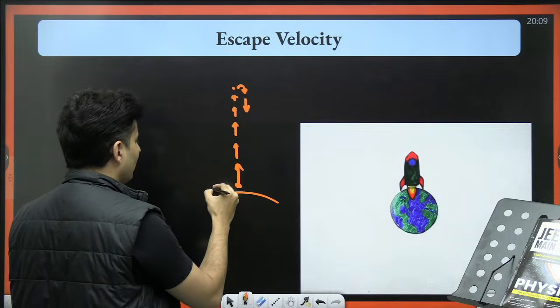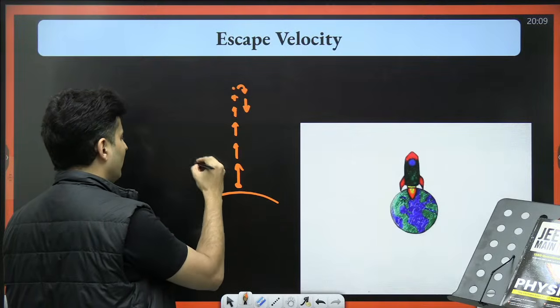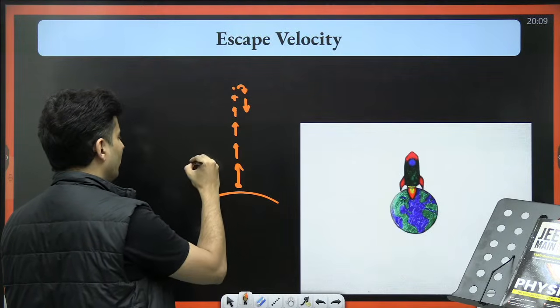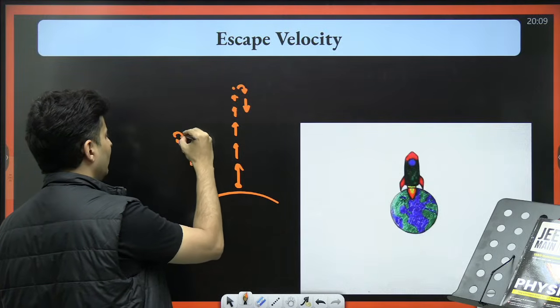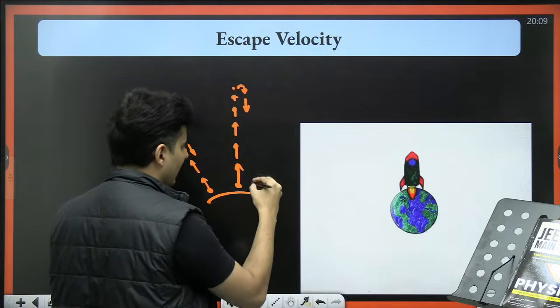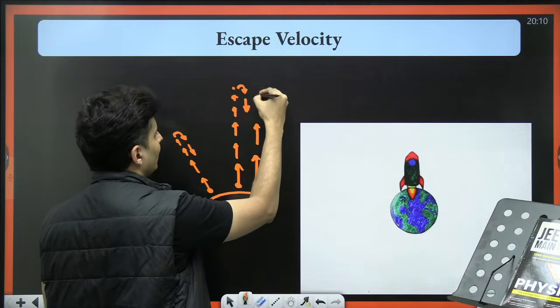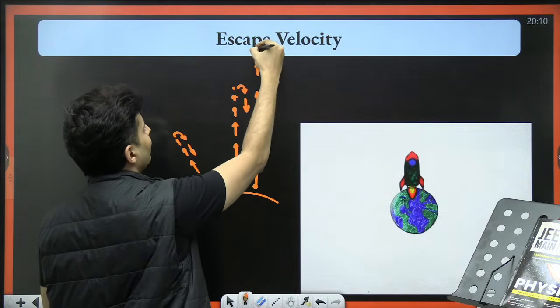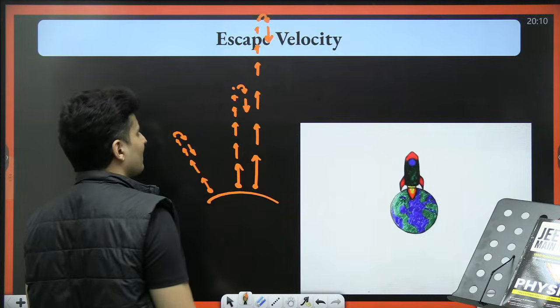Let's say I throw it with slightly lesser speed, maybe it will go up by a small amount, and then it will return back to the surface. If I throw it with slightly more speed, now maybe it will go even farther away, and then maybe it stops and returns back to the surface.